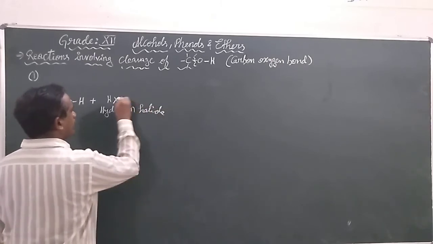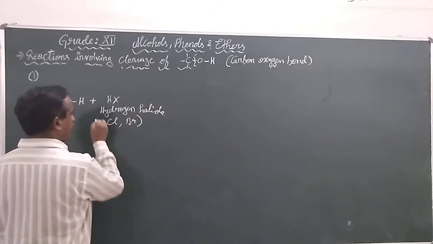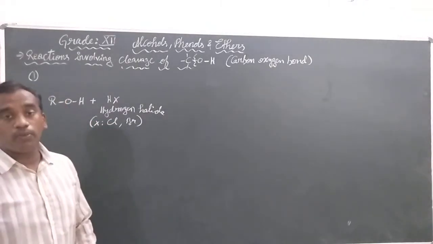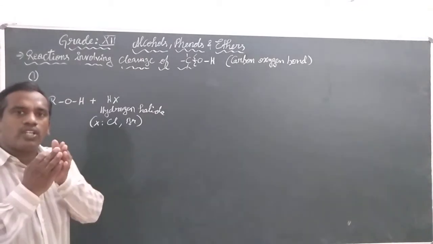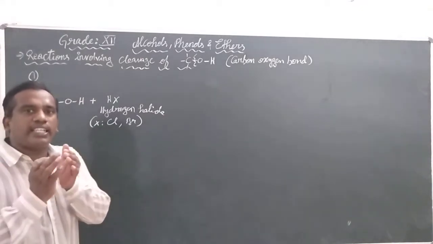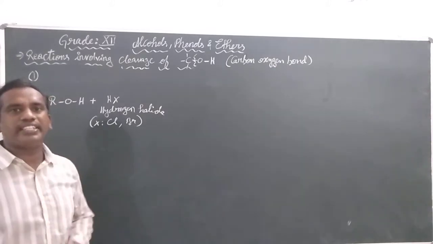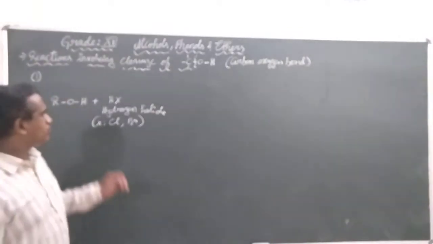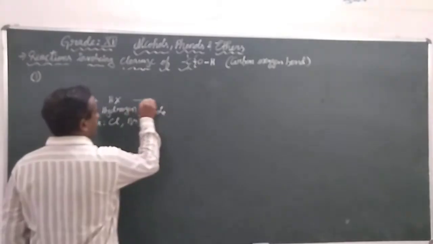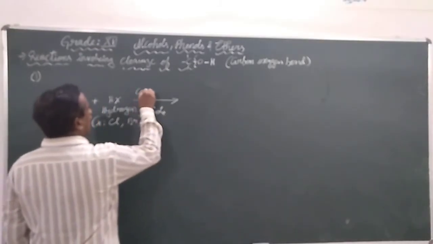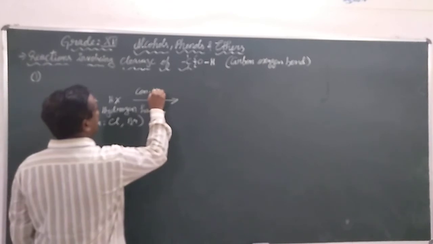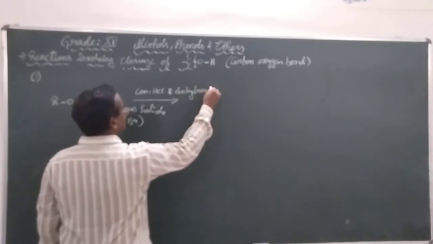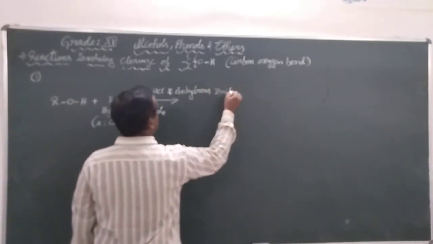The halogen may be chlorine or bromine, because down the group the atomic radius of the halogen increases, the bond between hydrogen and the halogen becomes longer and the reactivity increases. So we are using chlorine or bromine. They were reacted with concentrated HCl and anhydrous ZnCl2.